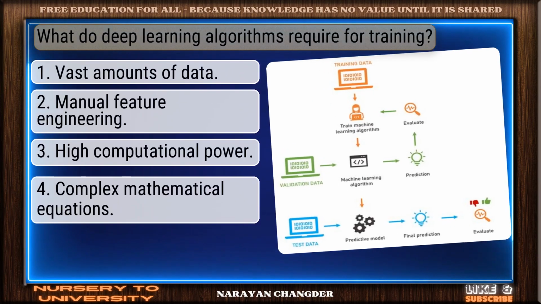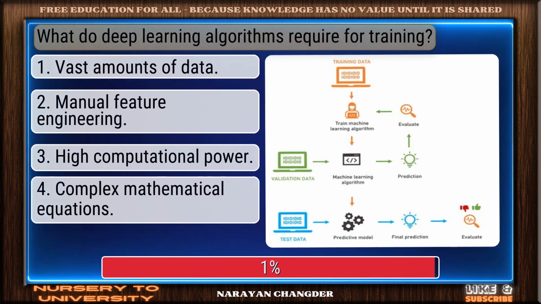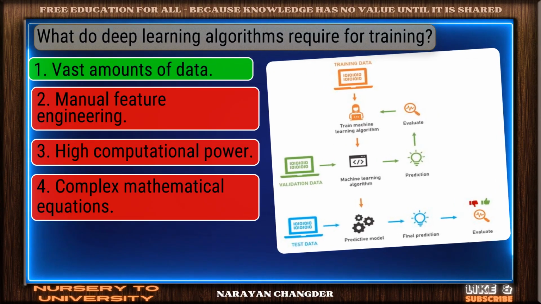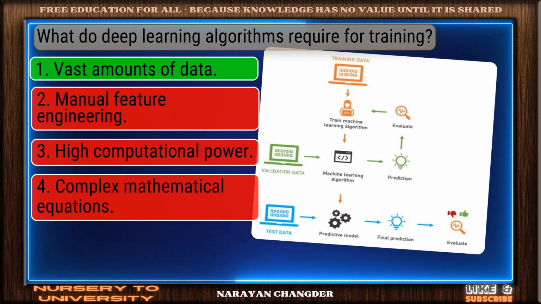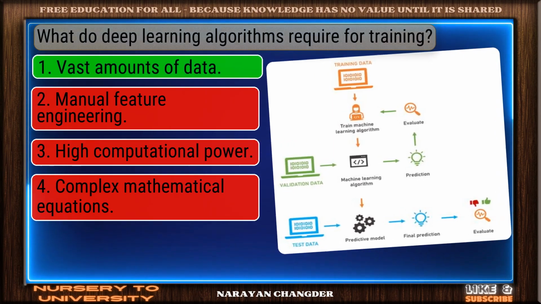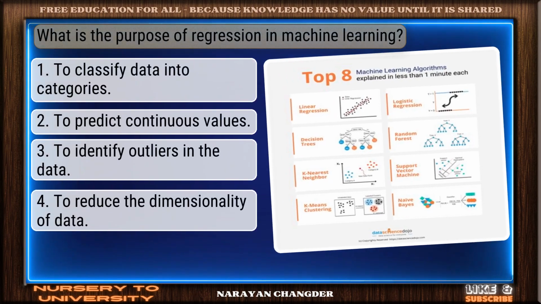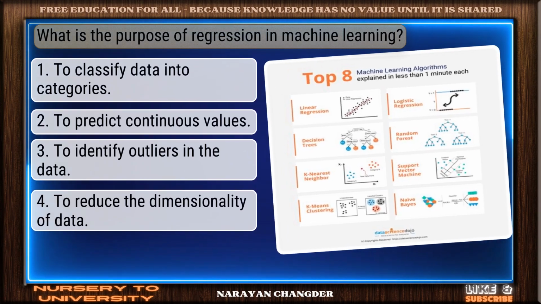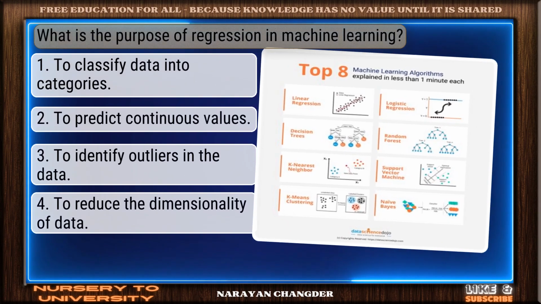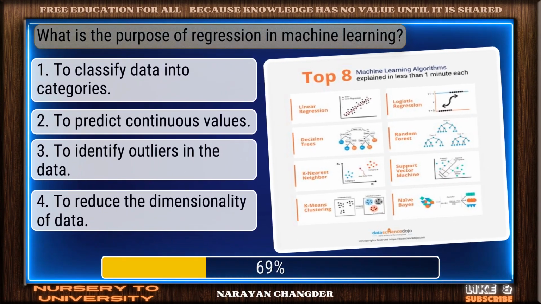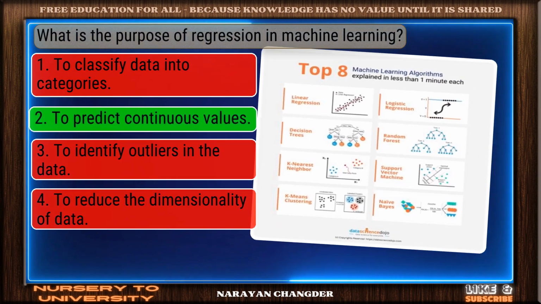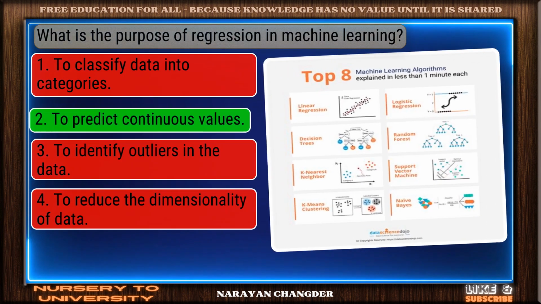Question number 29. What do deep learning algorithms require for training? Good thinking. Vast amounts of data is the right answer. Question number 30. What is the purpose of regression in machine learning? Valid point. To predict continuous values is true.